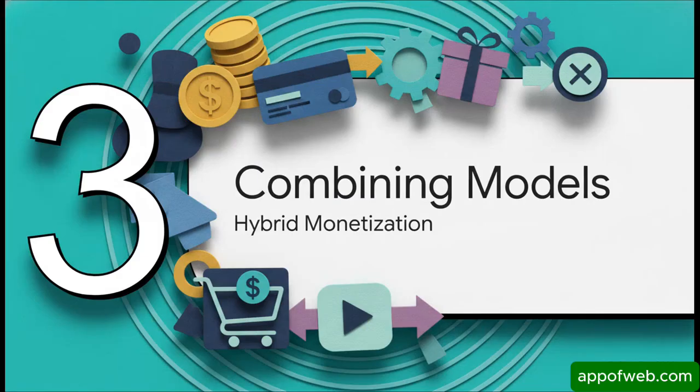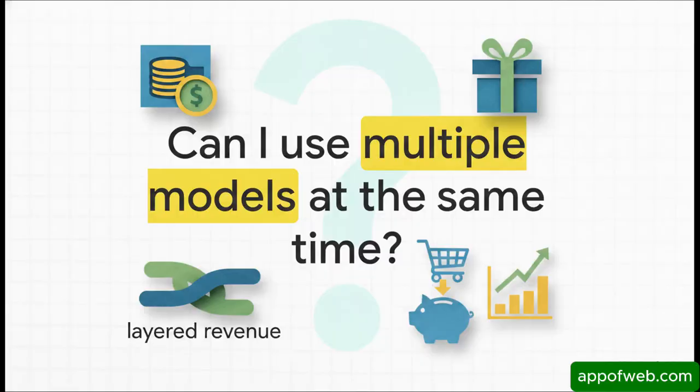Okay, moving to section 3, combining models for success. Now, you might be asking yourself this exact question right now. Can I use multiple models at the very same time? And the answer is a resounding yes. In fact, hybrid monetization is pretty much the absolute norm for successful apps today. The goal is to creatively layer complementary revenue streams to really maximize your earnings.